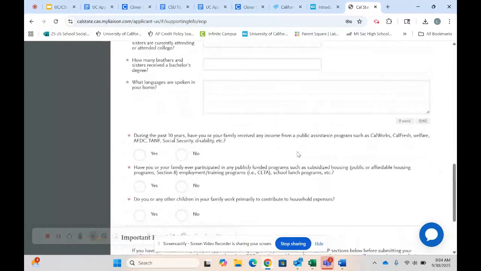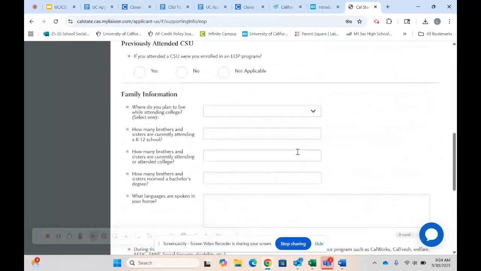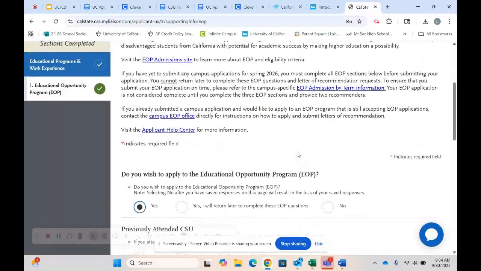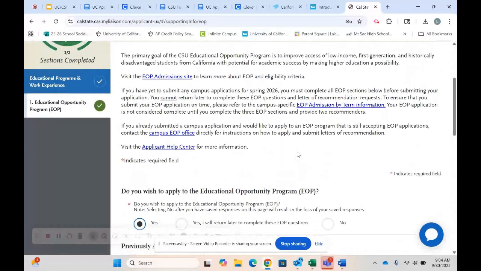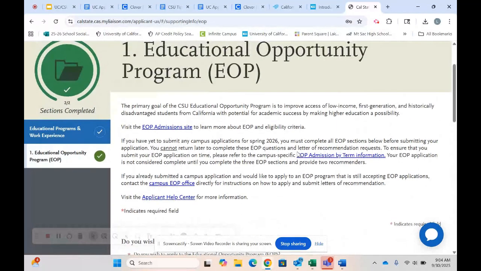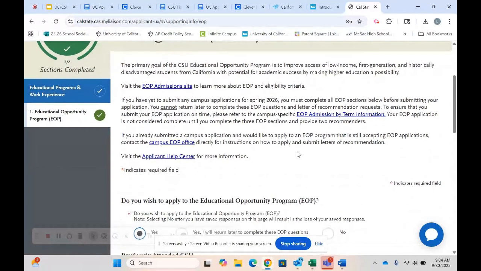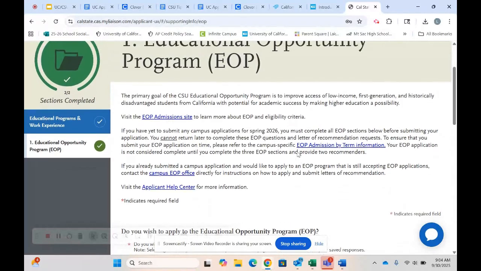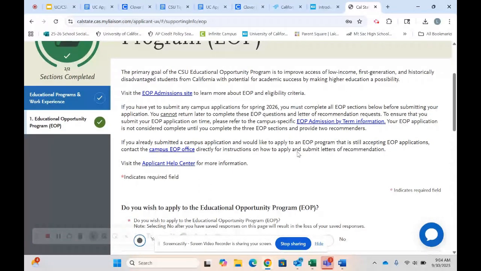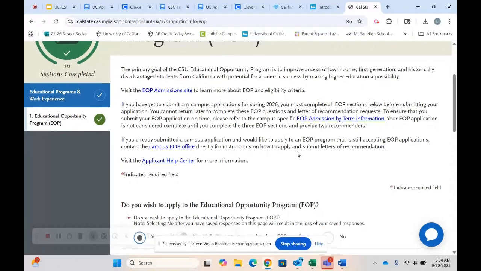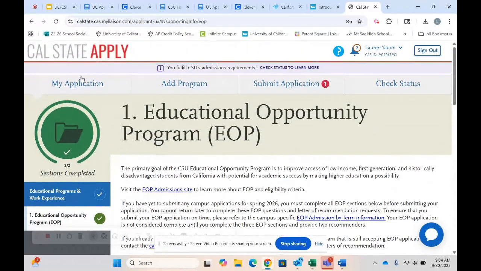While I know, and they will have some questions for you, while I know it may be an additional step, the EOP program is an amazing opportunity to give students the support that they need to be successful when they step on a college campus as freshmen. So again, if you think you qualify or you may qualify, we strongly here at Lakeside, in our Lakeside Counseling Department, encourage students to apply for EOP programs.